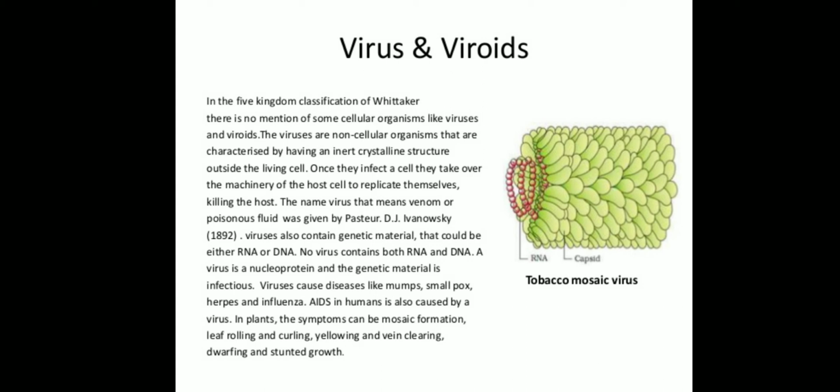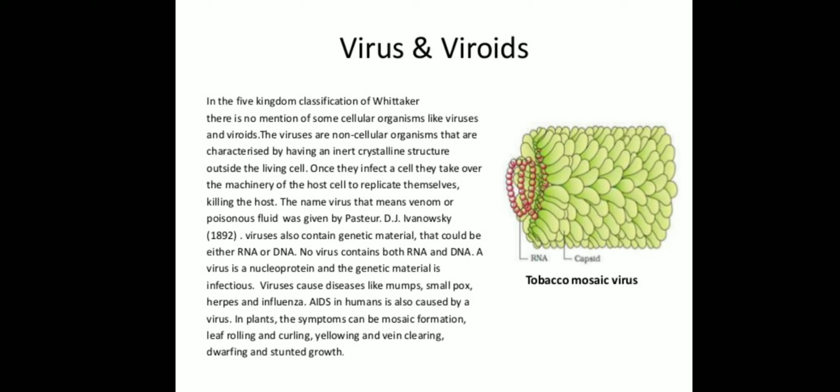Once they infect a cell, they take over the machinery of the host cell to replicate themselves, killing the host. The name virus, that means venom or poisonous fluid, was given by Pasteur. D. J. Ivanovsky.